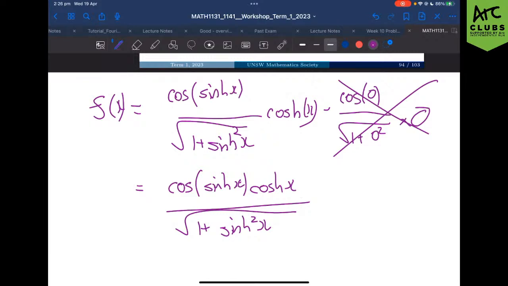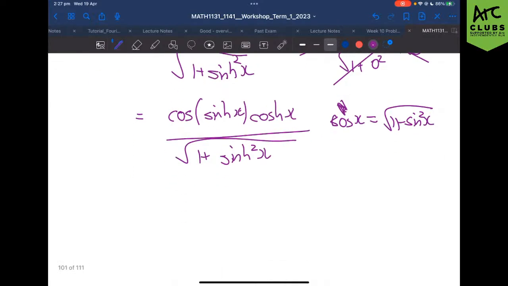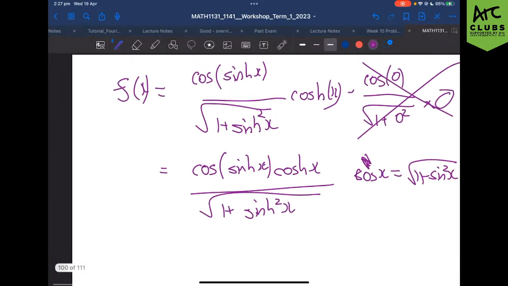Now, one of the really fun things that you will learn when you go through sinh and cosh in your class is that you may remember your normal trig identities have cos squared of x is 1 minus sin squared of x. Because sinh and cosh, I reckon, are nicer than normal sine and cos. You don't even have the negative there anymore. It's 1 plus sinh squared x, which means that this bottom part is actually just cosh of x as well, which is really hot.